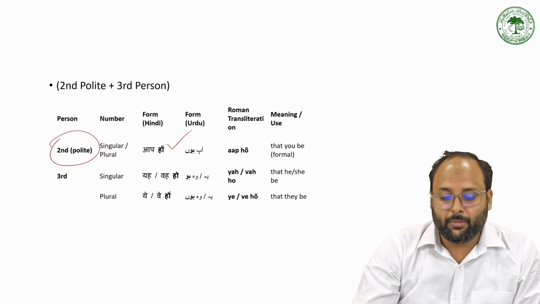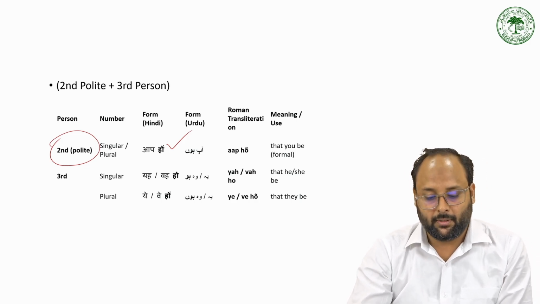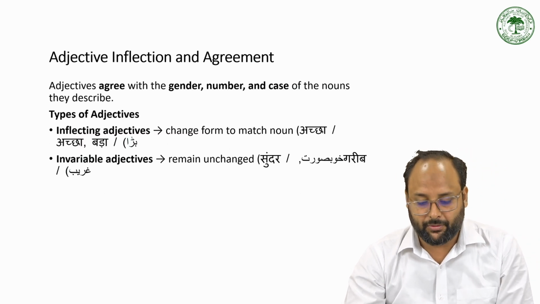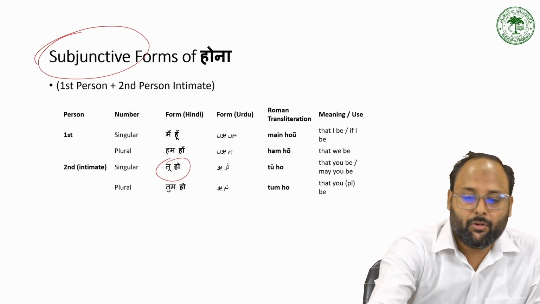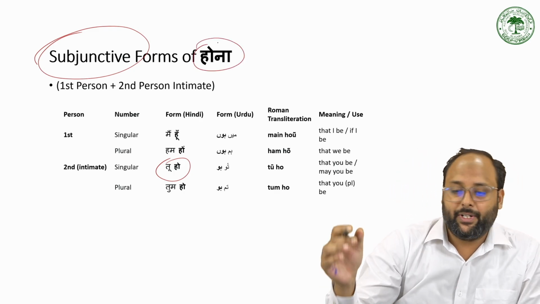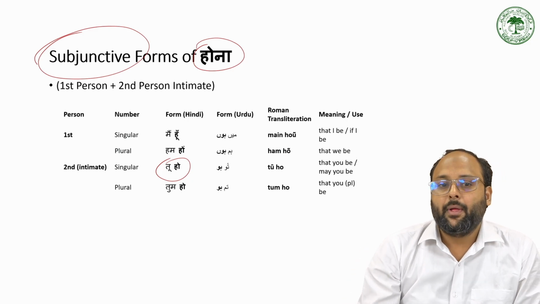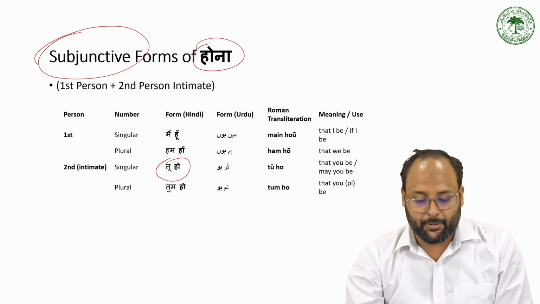Like अगर वे हों तो मैं उनसे मिल रहा हूँ, वो हो तो मैं उससे बात कर रही हूँ, आप हों तो मैं आपसे मिल रहा हूँ. This kind of change we have for the subjunctive mood. So subjunctive form is होना. So it has different types of inflection according to the person, number, and gender. Sometimes gender, but here we have discussed only the person and number.